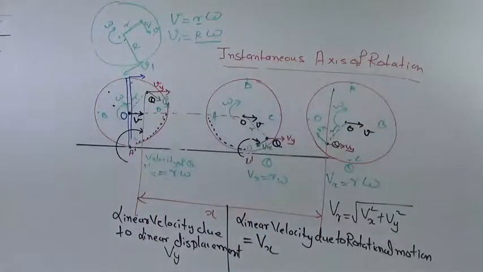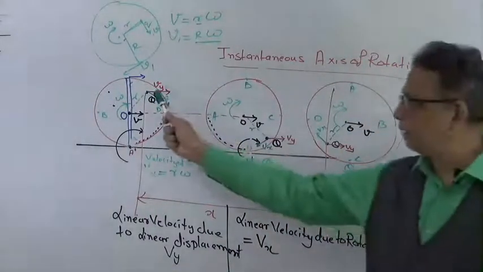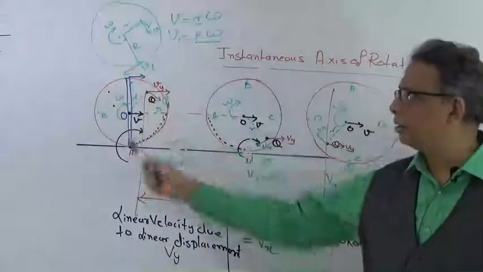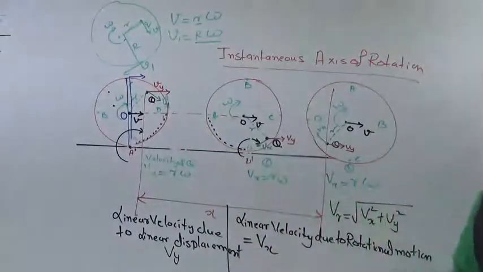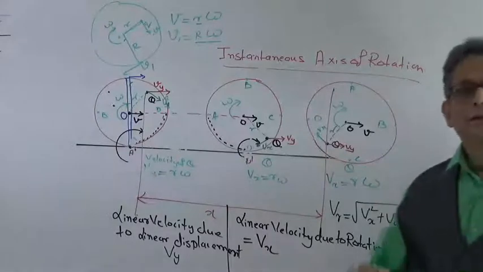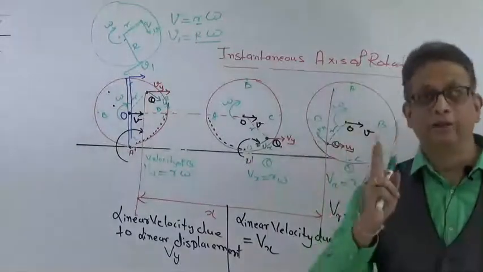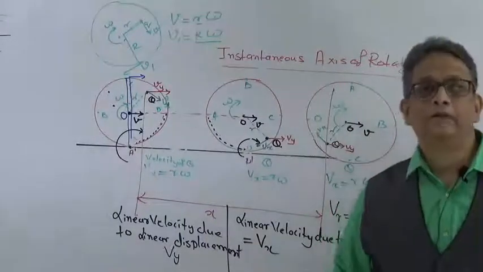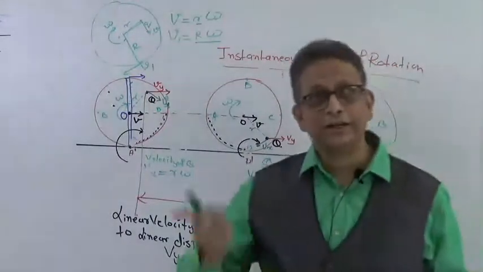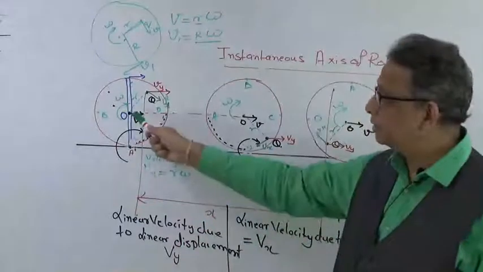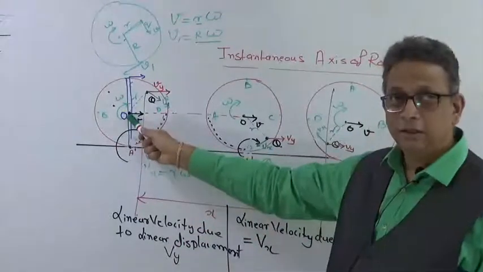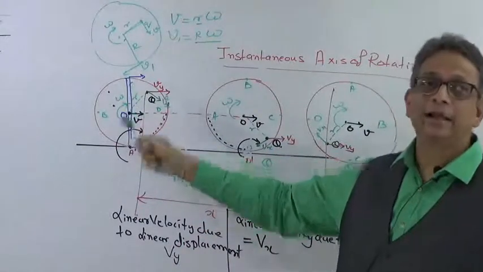And every particle on a circular motion will be having two types of linear velocities. One, a linear velocity which is tangential to the center of mass. Here the center of mass is O, not the instantaneous axis of rotation.